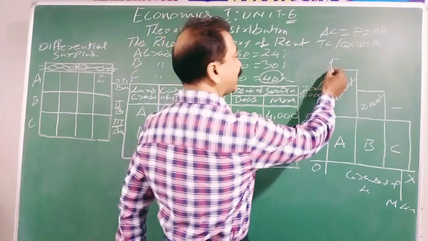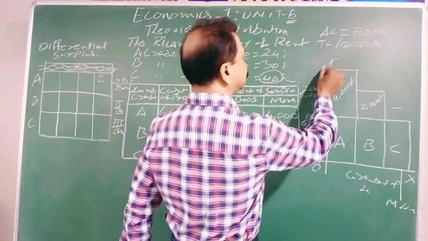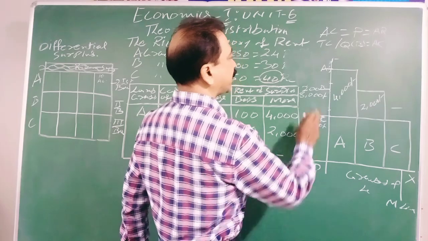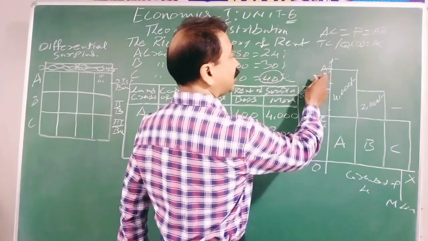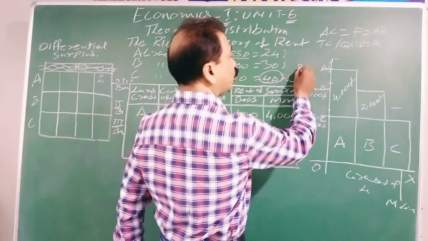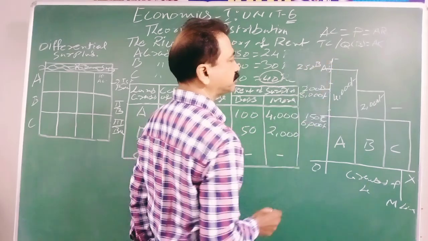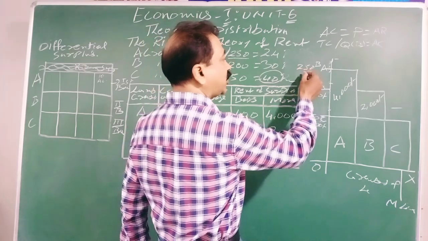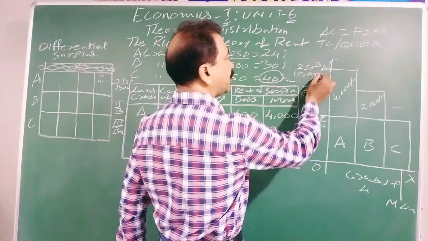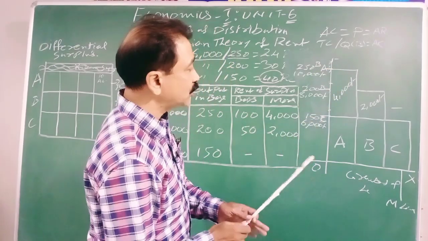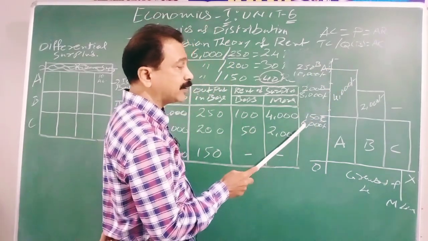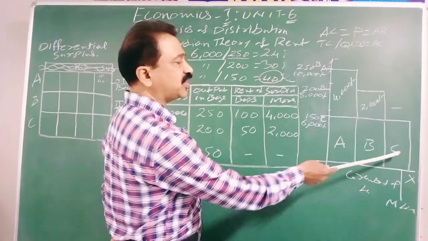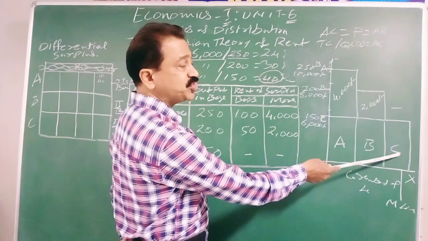If someone wants to take A grade land, what is the physical quantity? 250 bags, right? And in financial terms, money terms, it is 10,000 rupees. So if someone wants to take the land of C grade landowners, there is no rent because it does not have any differential surplus.